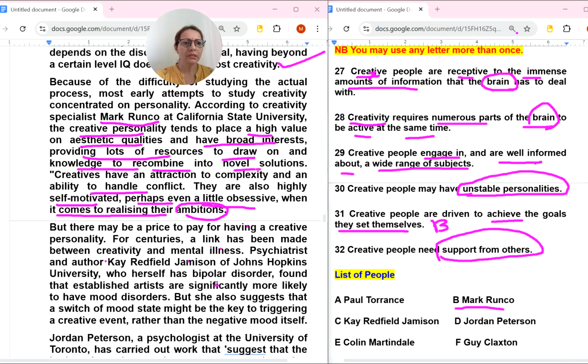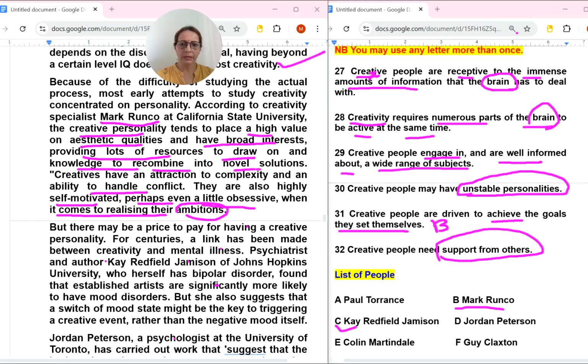Creative people engage in and are well informed about a wide range of subjects. Are they talking about wide range of subjects? Tends to place a high value, have broad interest, providing lots of resources to draw on knowledge to recombine. So we can leave it and we will go to the next paragraph.